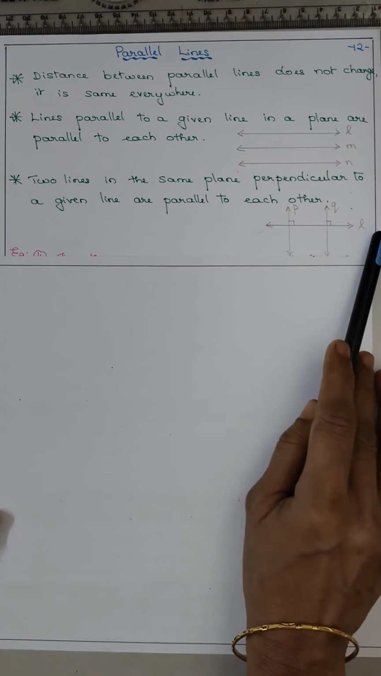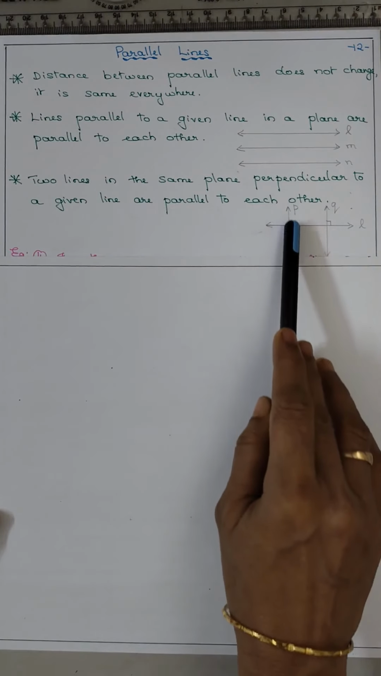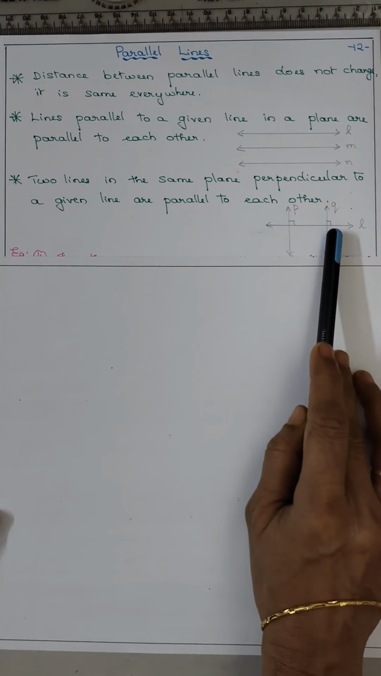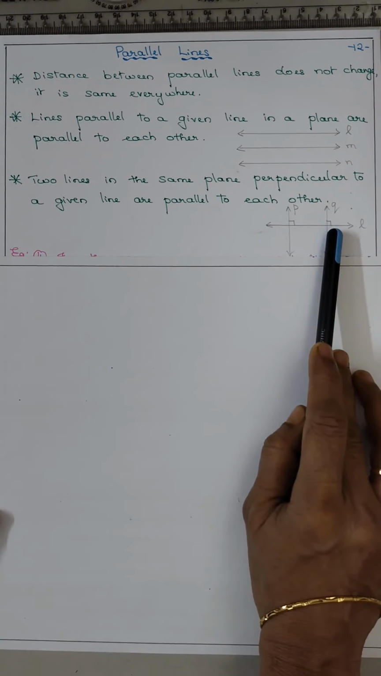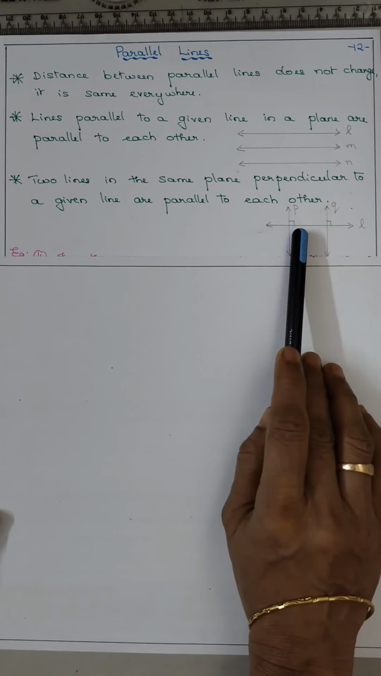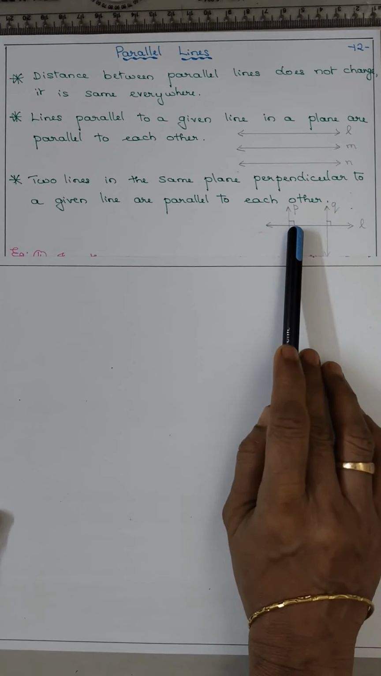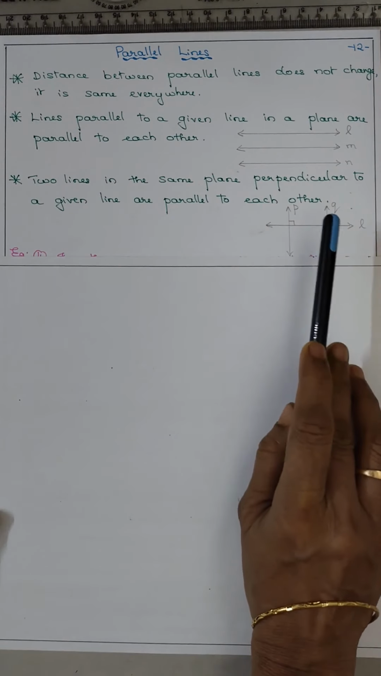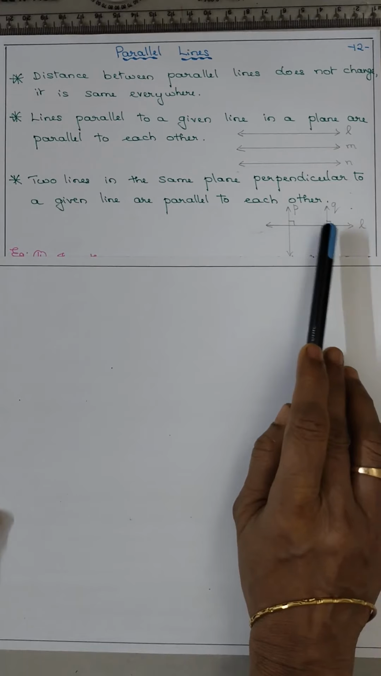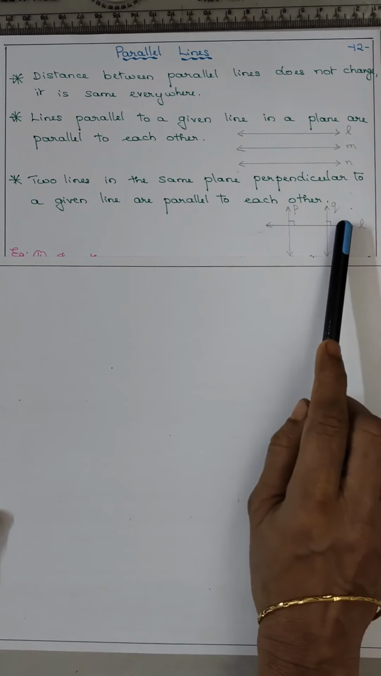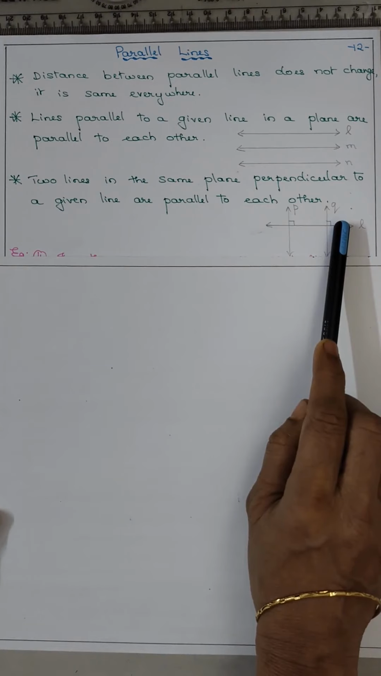Now third, two lines in the same plane perpendicular to a given line are parallel to each other. Now this is line L and this is P perpendicular to L, Q perpendicular to L. Now perpendicular means what? 90 degrees. They form 90 degrees, isn't it? This angle is 90, this angle is 90. So these two lines are parallel to each other. Why? Because this is a 90 degree angle, this is a 90 degree angle.